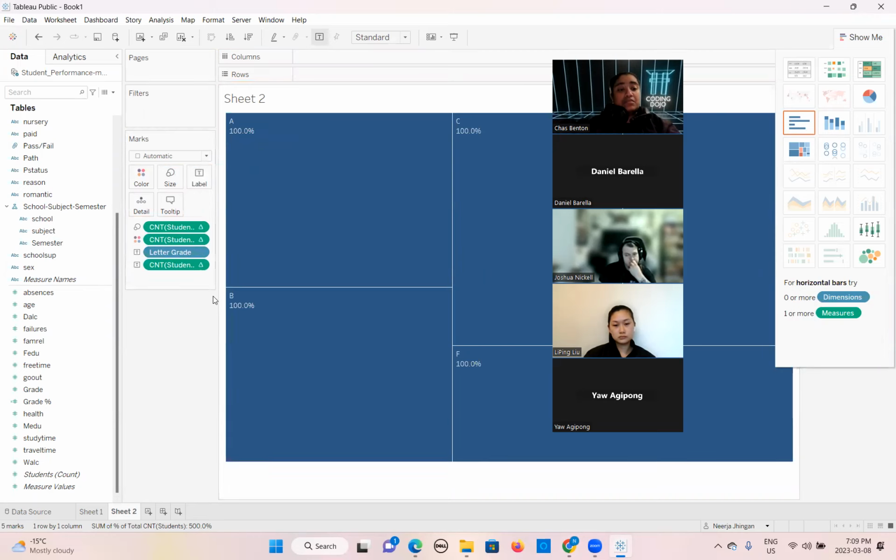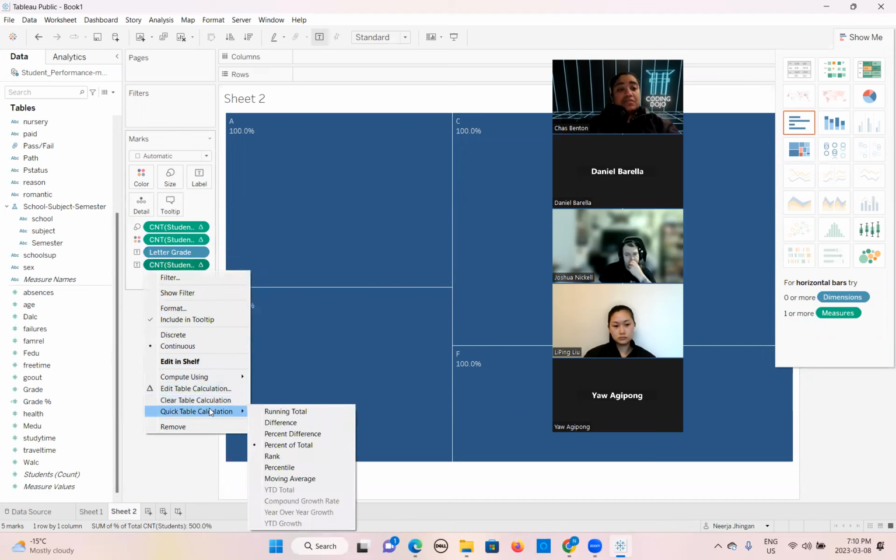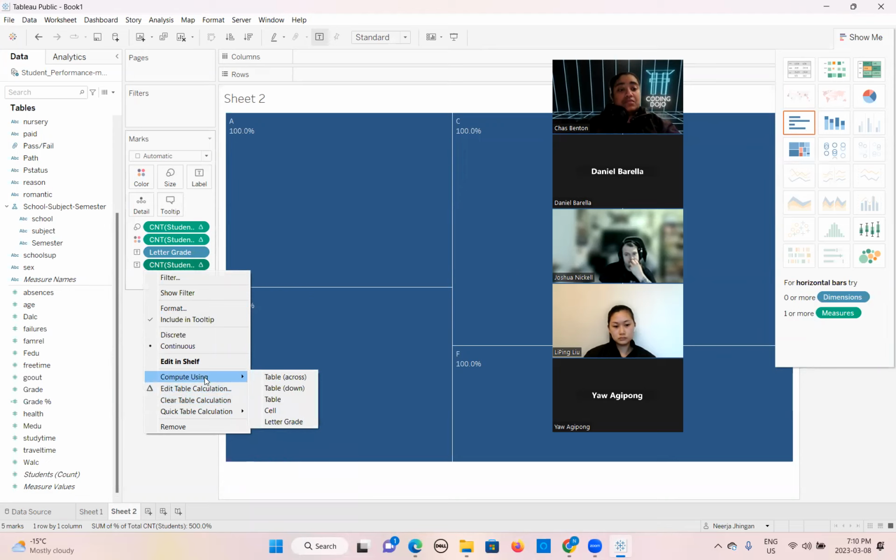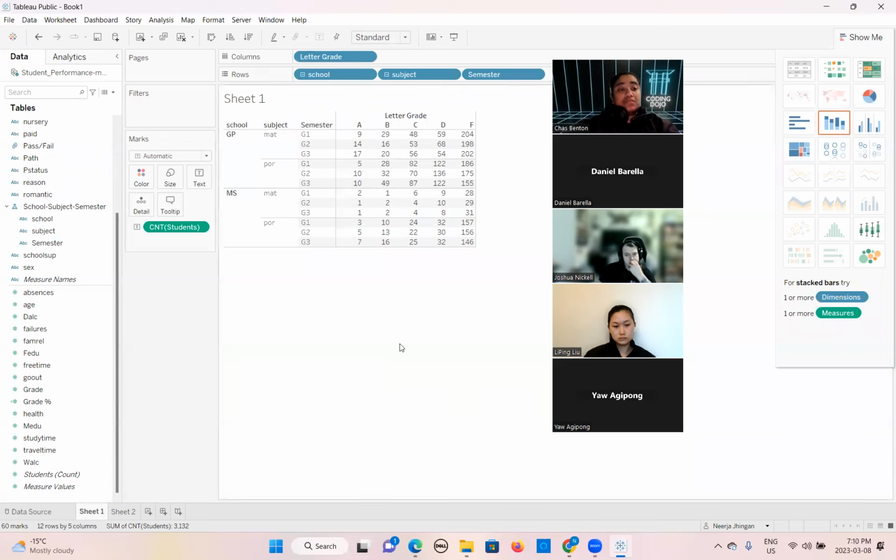It is showing 100% here, which is not right. Now if you want to change it, the quick calculation table from here. This one, the cross table. I will go back to this table of mine now.